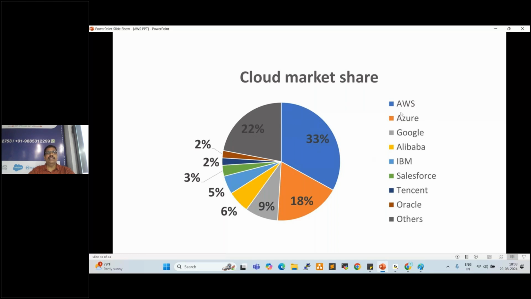So for cloud market share, AWS occupied 33% of the market share, Azure occupied 18%, Google 9%, Alibaba Cloud 6%, IBM 5%, Salesforce 3%, Tencent 2%, and Oracle Cloud 2%. Other clouds like Ali Cloud, DigitalOcean, Fastly, and Heroku together occupied 22%. So AWS is always in first place, with 33% of the market share.